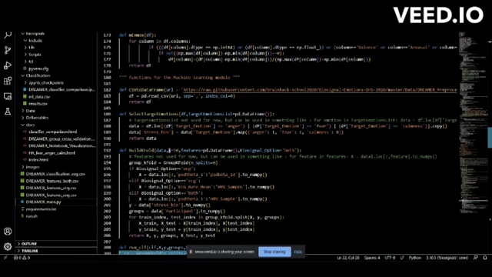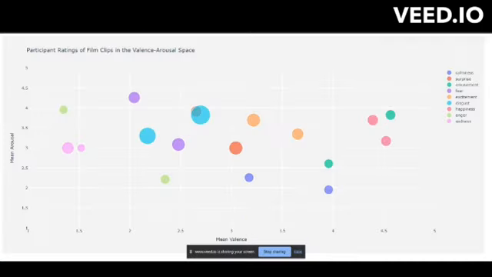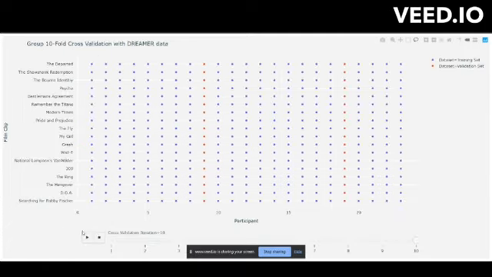Now, after this was done, we tried to get an idea of how the classifiers would perform given biosignal data from completely new people. So we evaluated the classifiers using 10-group tenfold cross validation, with the groups being the participants. This is visualized in this visualization.